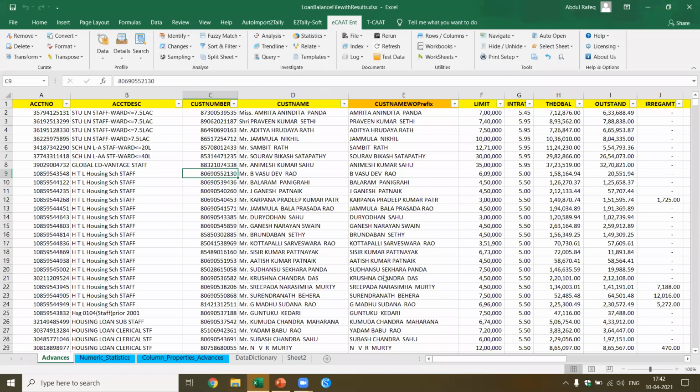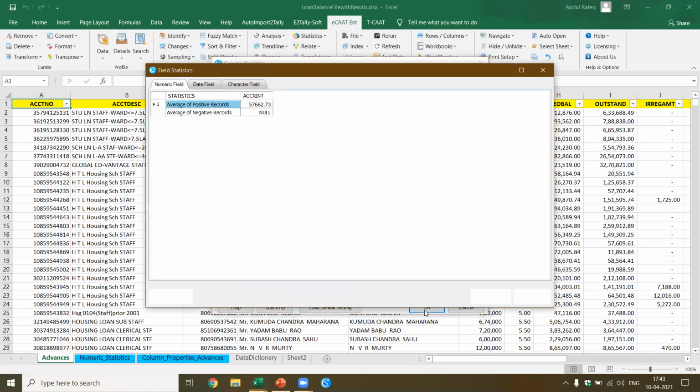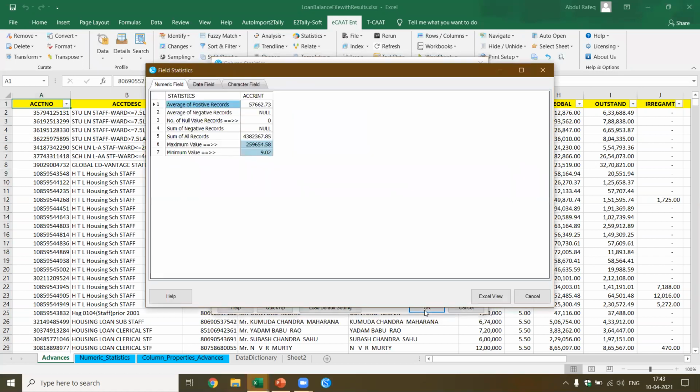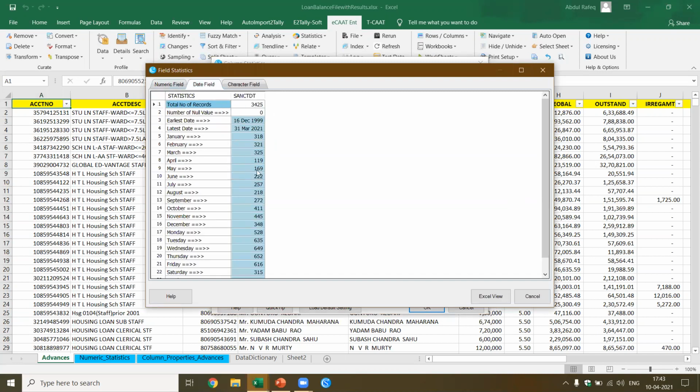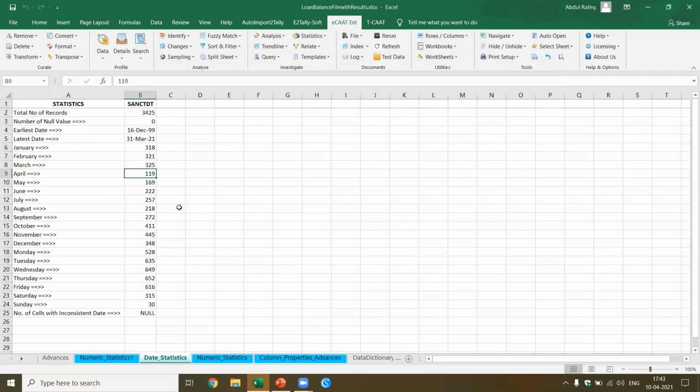Now this gives you some very interesting insights. Now there are no number of cells inconsistent dates. Also I'll pick up. I say, okay, now just see what type of insights you can get by this one function. Now here we got the date statistics. Let me go to the Excel view. Once I get the Excel view, when I'm in that particular function, I can also do a drill down.